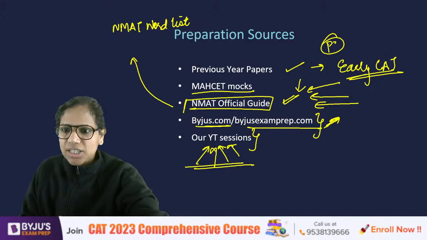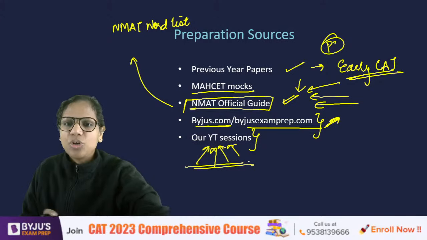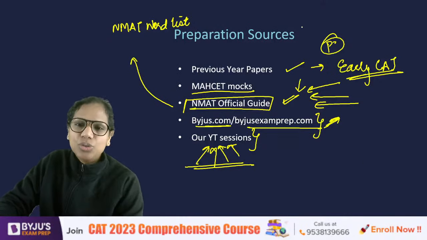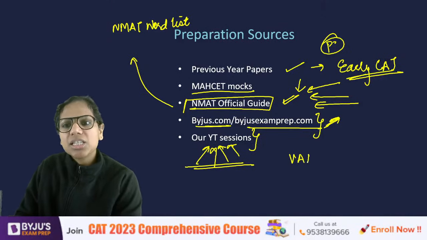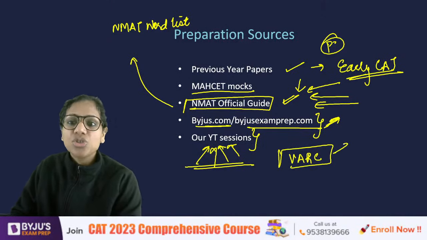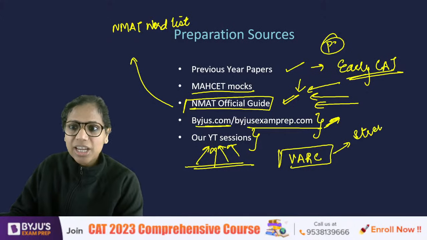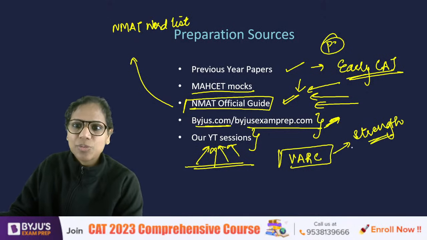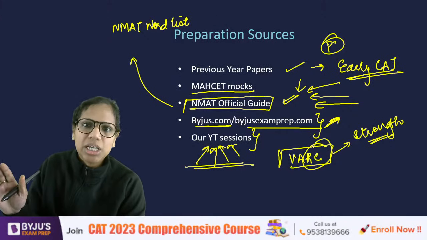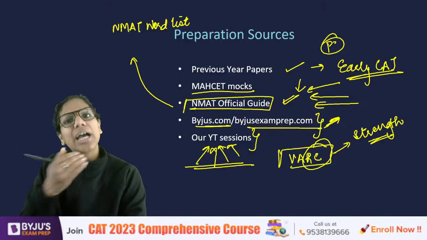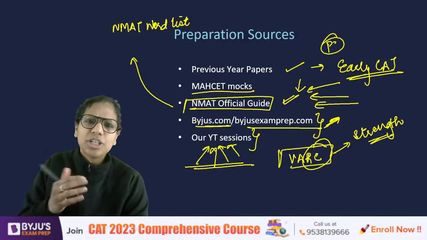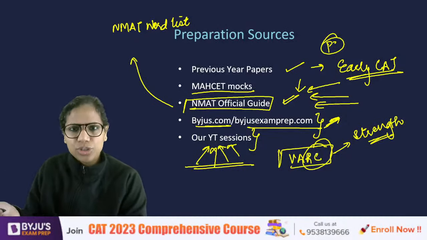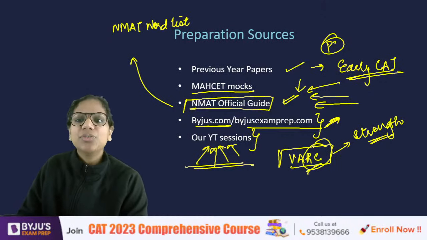All right. RCs and MHCT, since they consume a lot of time, you can't leave them entirely, in case you're trying to maximize your score from there. So it depends on whether VRC is your strength or not. If it is your strength, if you claim that this is where I want to maximize my score from, then you can't leave them entirely. You can just do the direct questions, inference questions. In case you feel you're able to eliminate comfortably, do them. Otherwise, don't do them. But you can't leave them entirely.